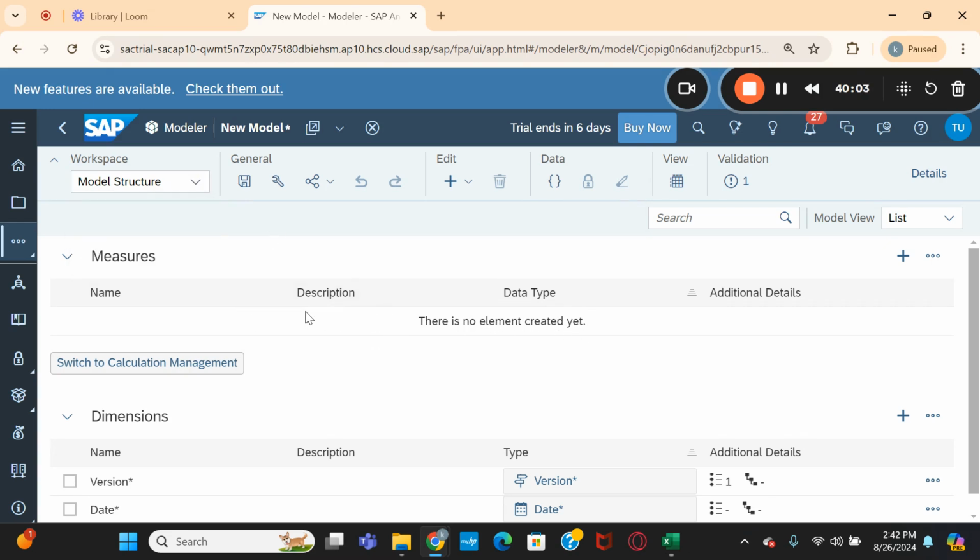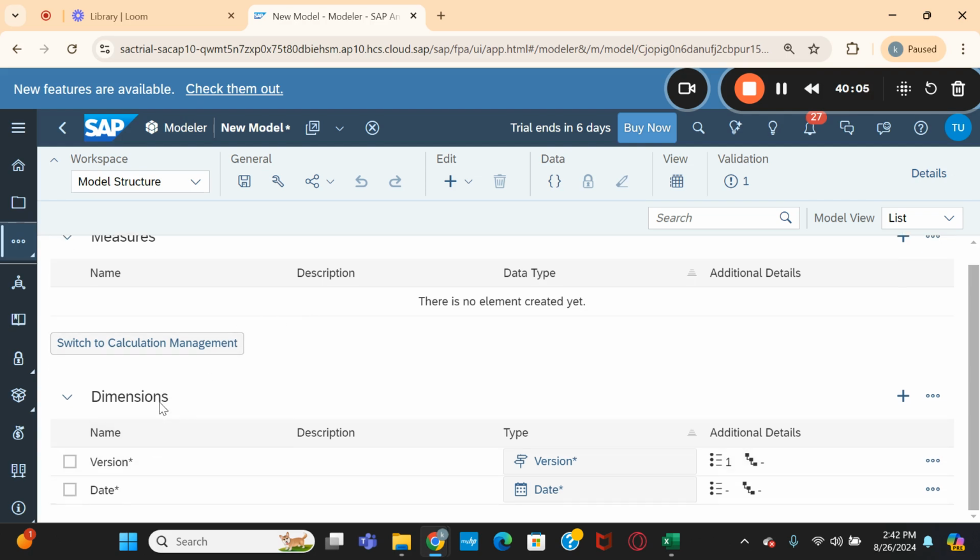There is no element created yet, but for dimensions it is showing two default dimensions, version and date. Interesting. As I said, in the BPC system there are four mandatory dimensions: account, category, time, and entity. Four dimensions are mandatory for the standard model.